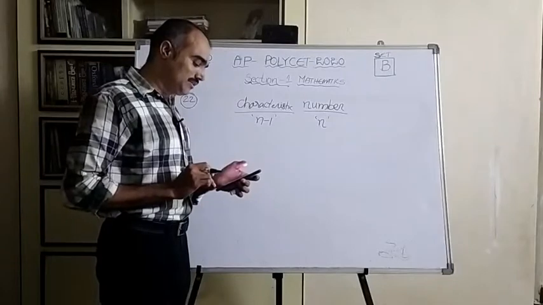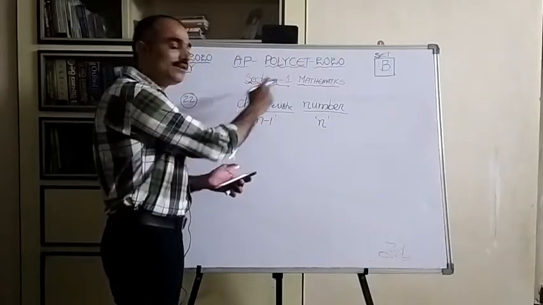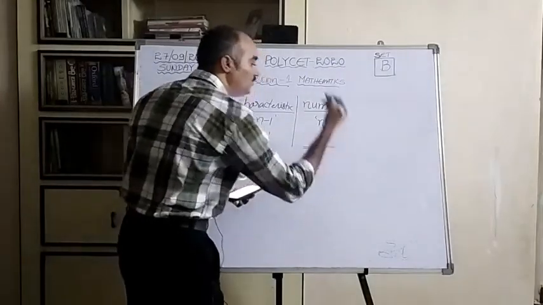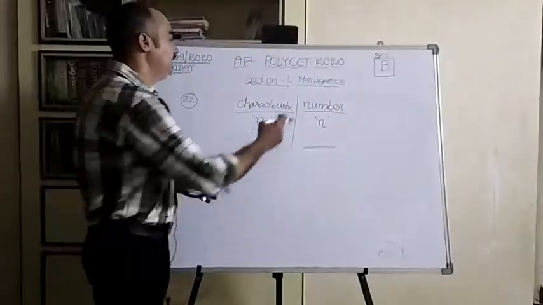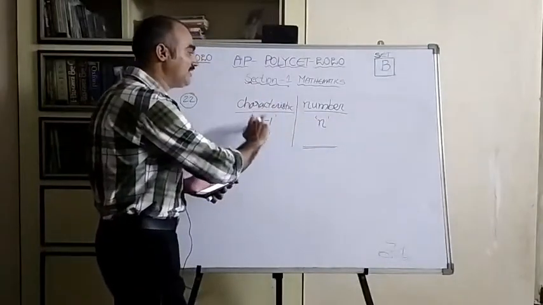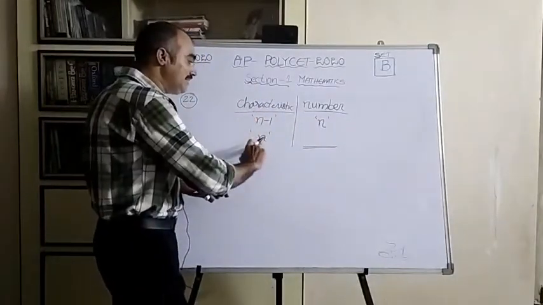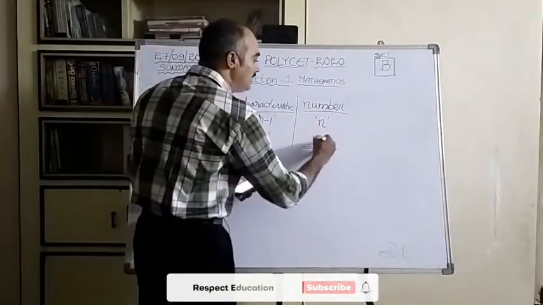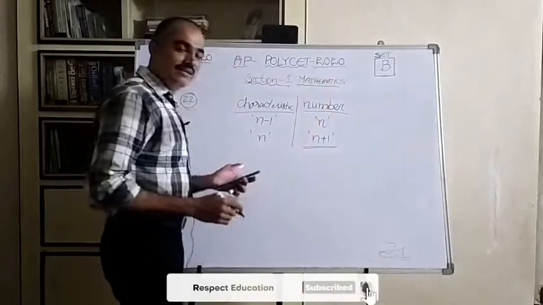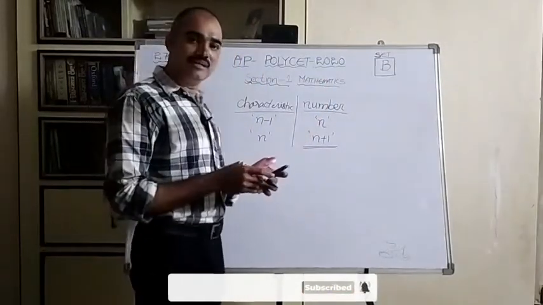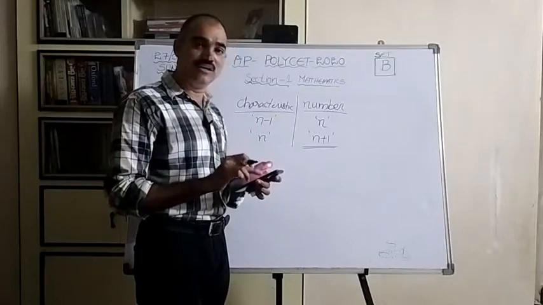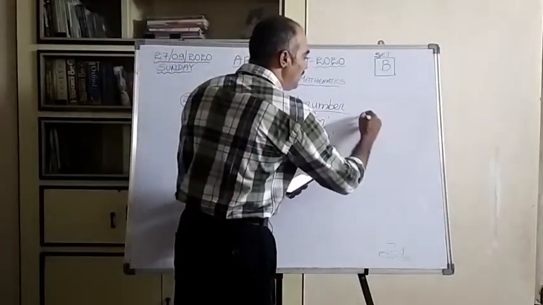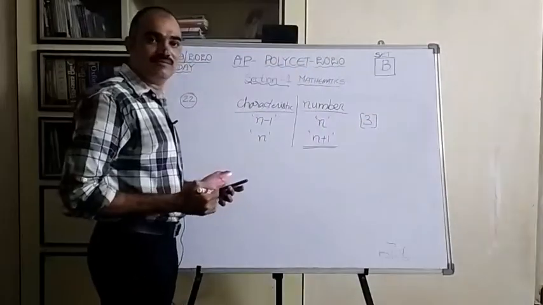But in the given question you see, the given characteristic of logarithm is n. Now we have to find this value. It's very easy. If it is n, its previous value is characteristic. If this is characteristic, its next value is the number of digits. So if it is n, then this is definitely n plus 1. See in the options, first option is n, second one n minus 1, third one n plus 1, fourth one n square. So among the given options, the third option is the right one for the 22nd question.